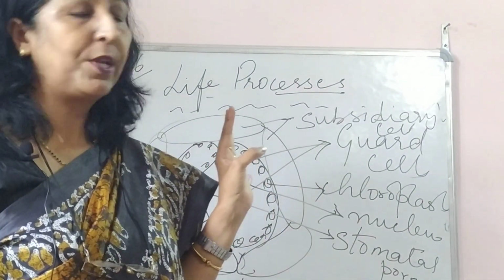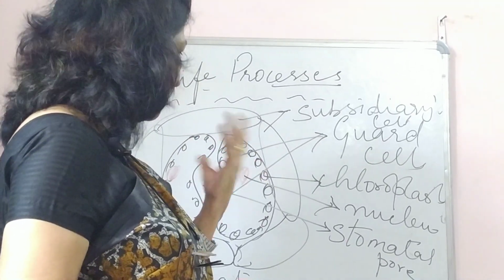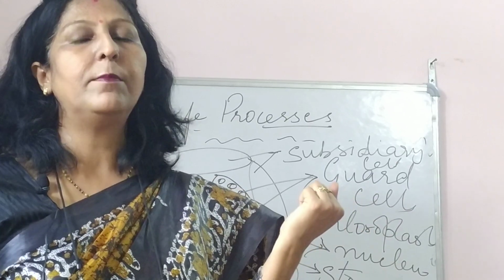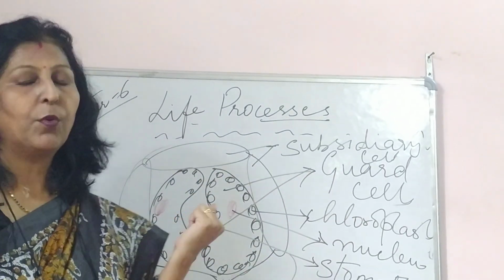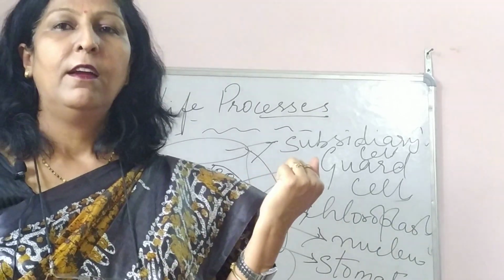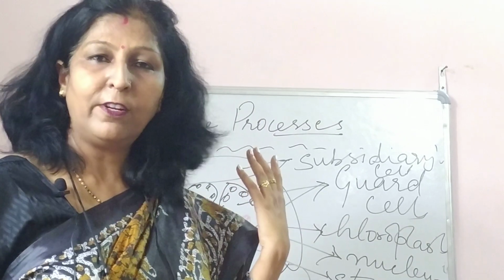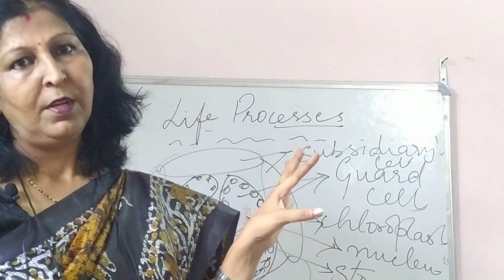Okay, and just after this, I'll make a video for the two experiments which are important, the variegated leaf experiment and the other one, the importance of carbon dioxide for photosynthesis. So that I'm going to do. I hope you have understood up till here. Okay, this was autotrophic nutrition.